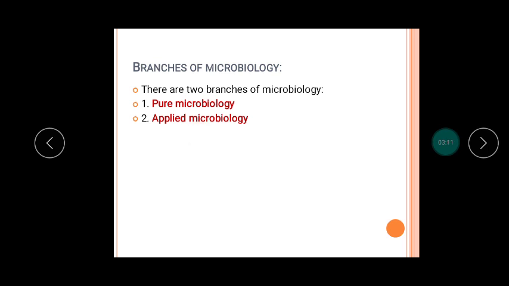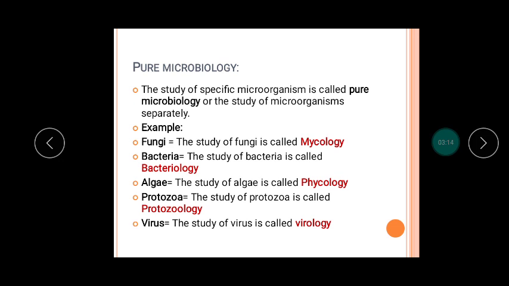Now let's discuss more about pure microbiology. Pure microbiology is the study of specific microorganisms. We can also say it is the study of microorganisms separately. Now how do we study microorganisms separately? Suppose I am interested in studying fungi, so I will only study fungi, their structure, their reproduction, their classification, their physiology, their size. It means I will only study a single type of microorganism. That's why I can say that it is included in pure microbiology.